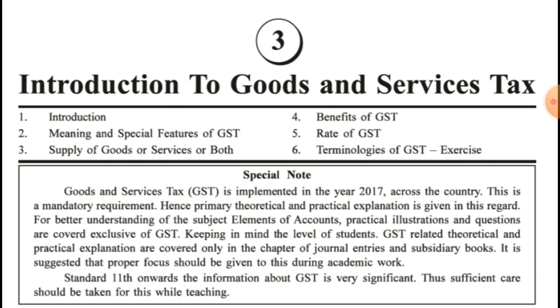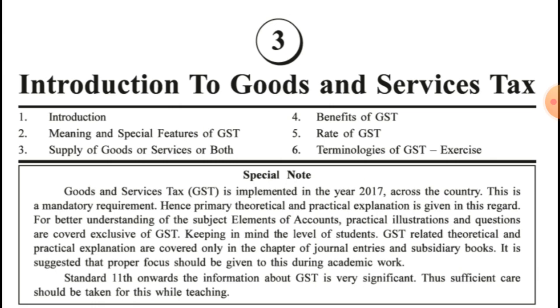Now students, this GST tax or the goods and service tax was implemented in the year 2017 in place of the previous tax, that was value added tax, that is called VAT. Now, why was this new tax implemented by the government?